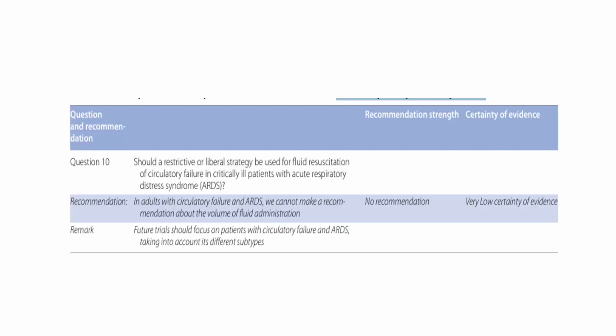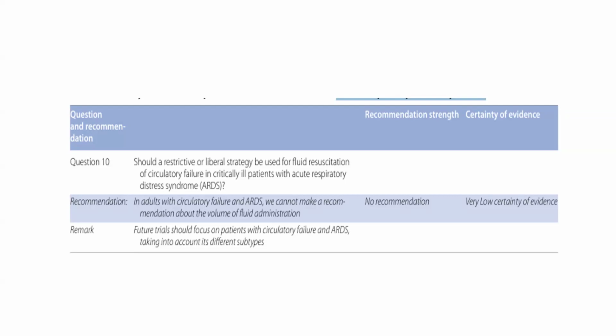Now, while dealing with patients with acute respiratory distress, in patients with circulatory failure and ARDS, we cannot make a recommendation about the volume of fluid administration. According to trials like the FACT trial, it is already proven that the restrictive fluid strategy is better than the liberal.